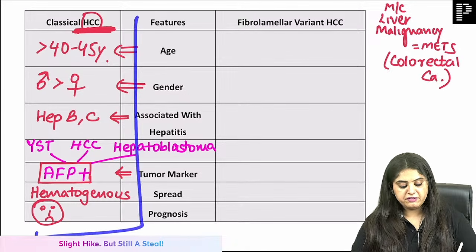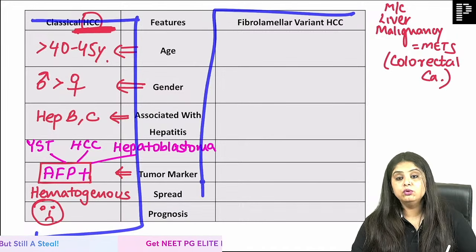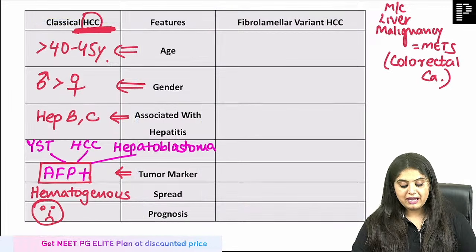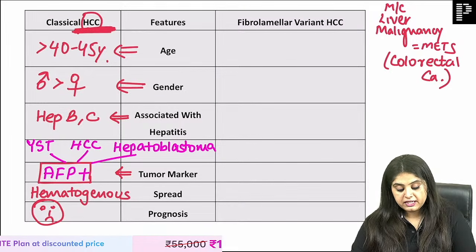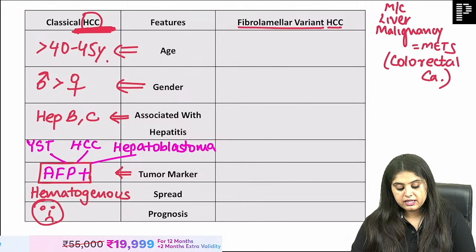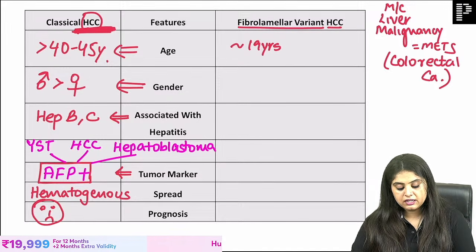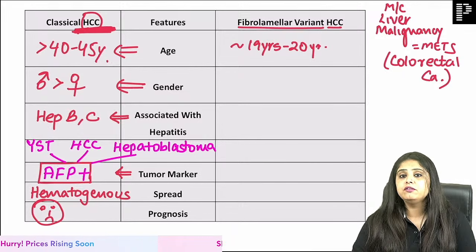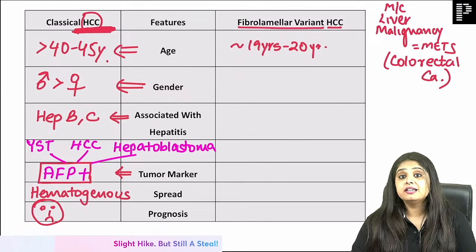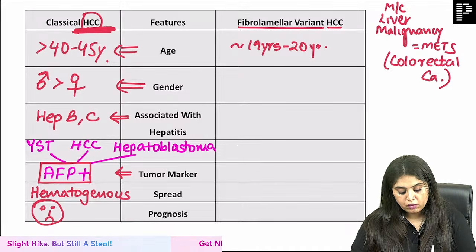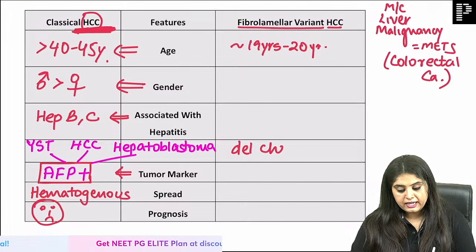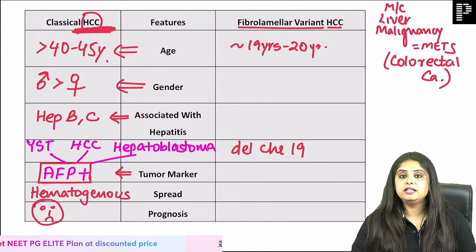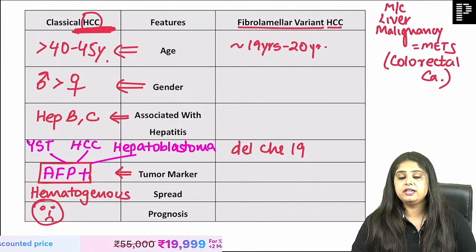But then God said everything is so bad, let me find some good in the bad, and that good in the bad is going to be, there is a variant of HCC called fibrolamellar. The age at which it occurs is very young. Have you ever heard of a 19-20-year-old person having liver cancer? I mean, God forbid, no one should have it. But in case someone does, that is because of a deletion of chromosome 19. So it will happen at the age of 19 and it will happen due to chromosome 19 deletion.